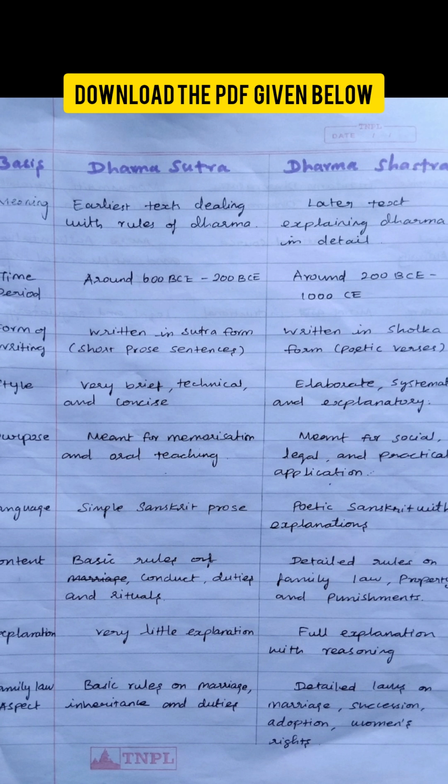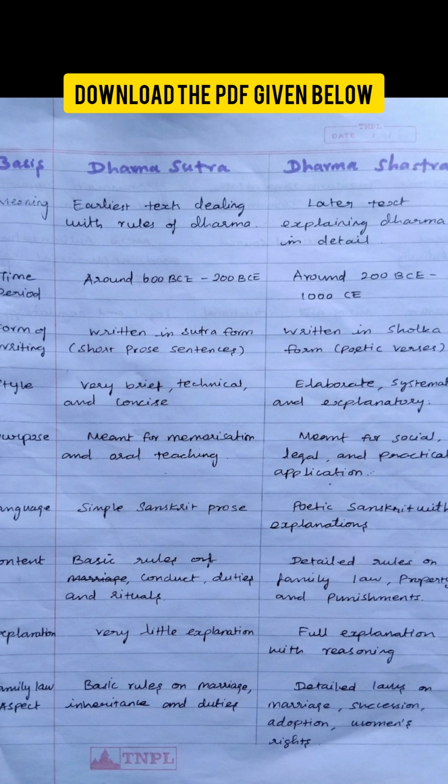Now, the Dharma Sastra. The Dharma Sastra came later. It explained the same rules clearly. It is written in long and detailed form. It explains why and how the rule is followed. For example, Manusmriti explains marriage, inheritance, and family law in detail.